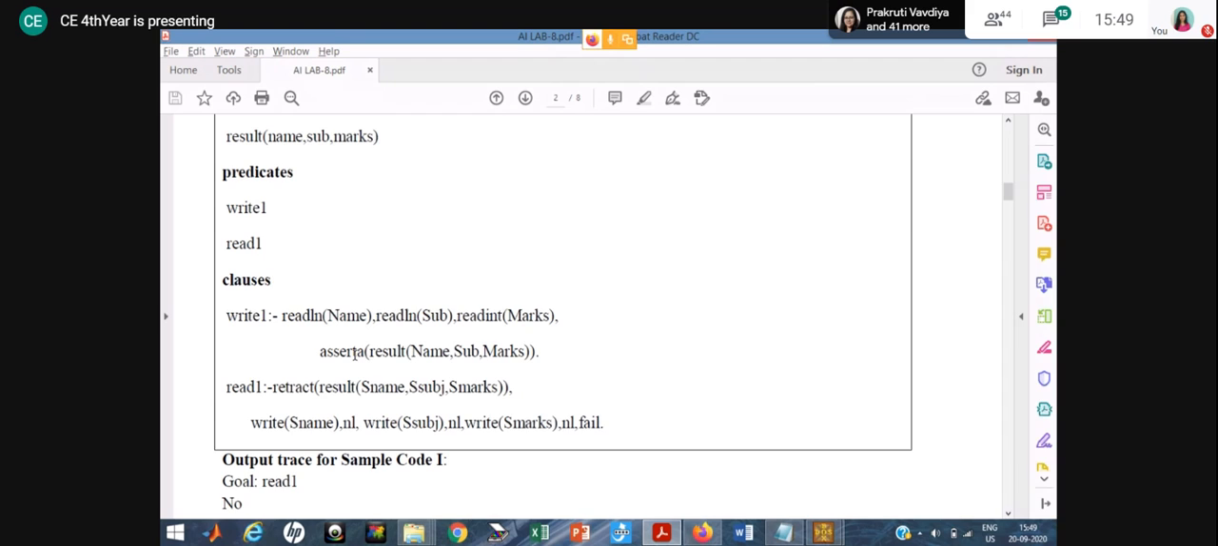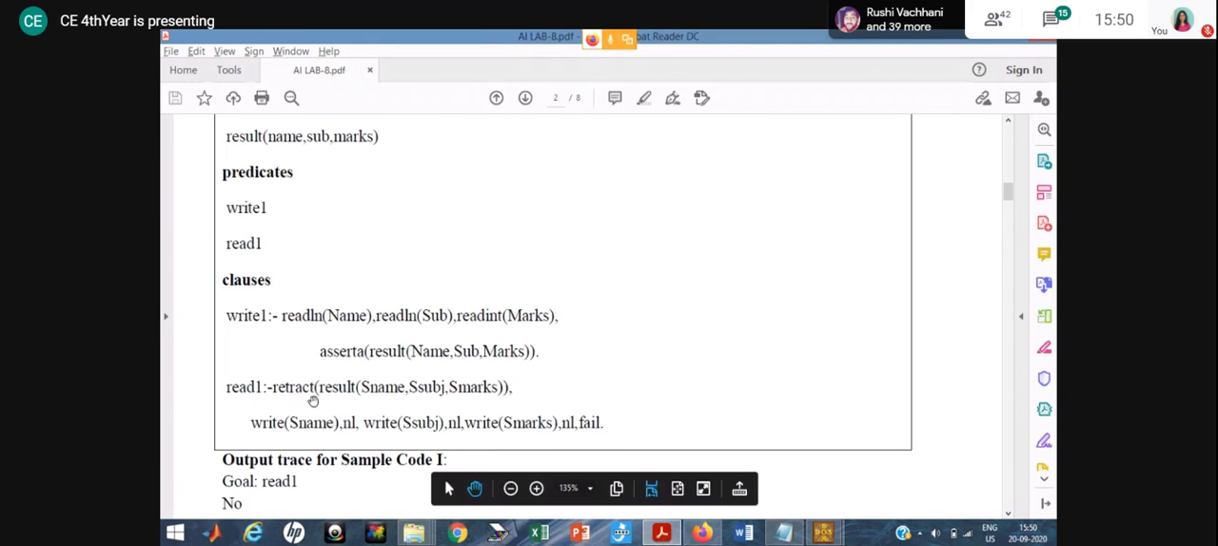So what will it do? The database name here is result, and it will store it in this way: result in brackets, with the arguments name, subject, and marks. That means it will add this particular fact in the database, and when you use assertA, it adds the fact at the beginning of the database. Right now only one data is there, but if you insert another data, it will be added at the beginning of the database because you are using assertA. In implementation you can understand.